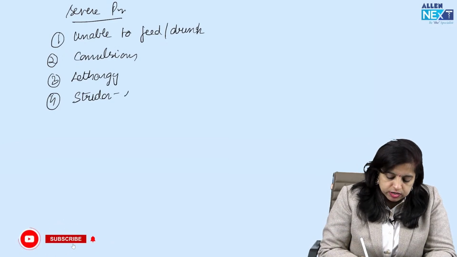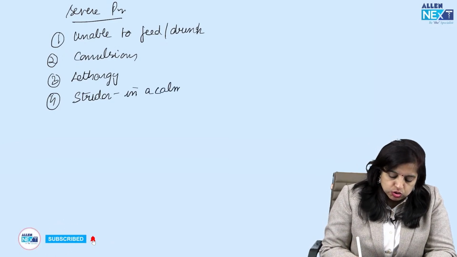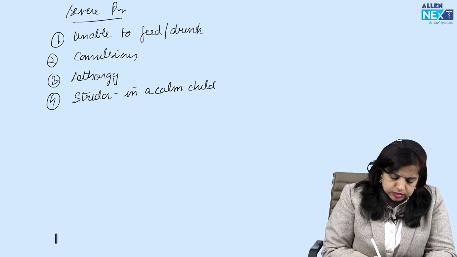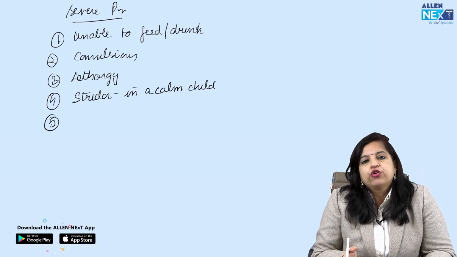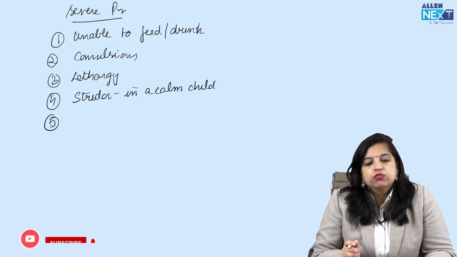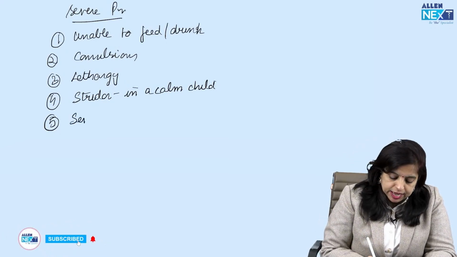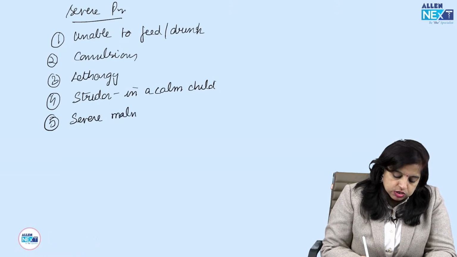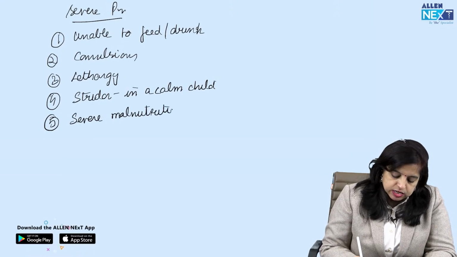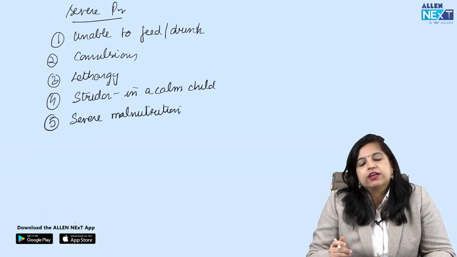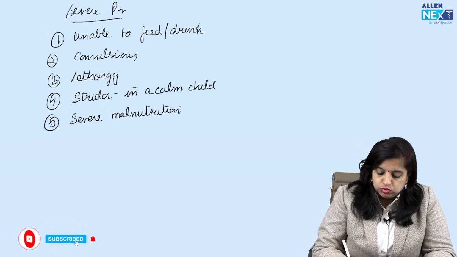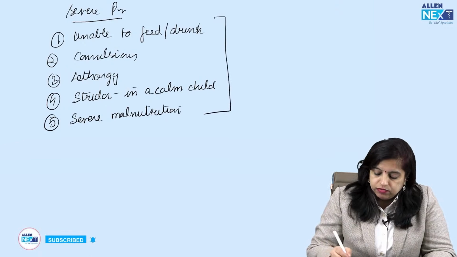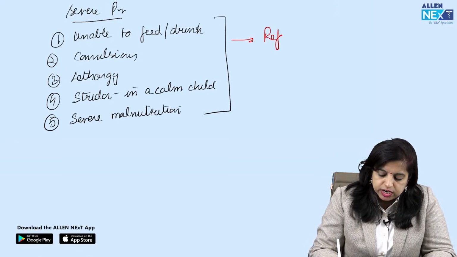So stridor in a calm child, even that is not very good. And the fifth parameter which places the child in the category of very severe disease or severe pneumonia is if the child has severe malnutrition. So any of these, if present, remember this child comes in the category of severe pneumonia or very severe disease. And what are we supposed to do? We have to refer the child urgently to a higher center.